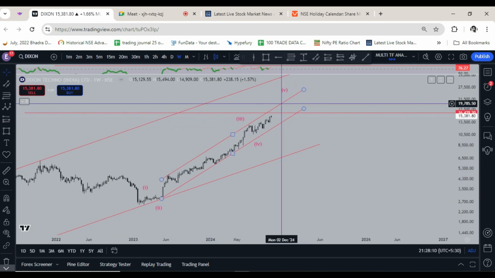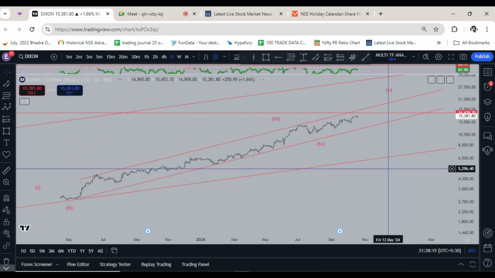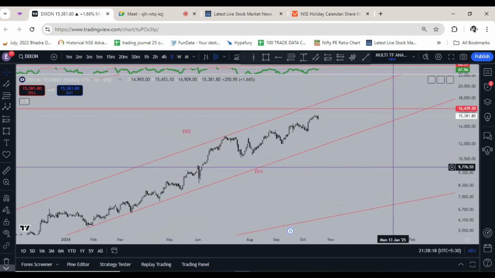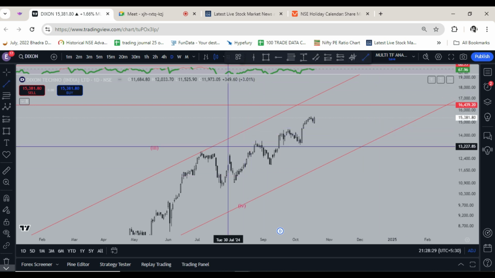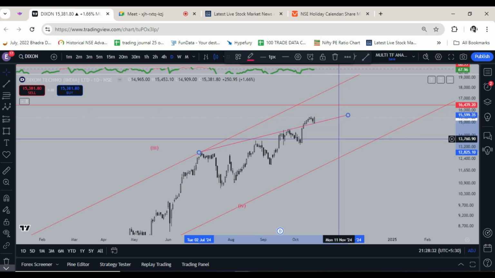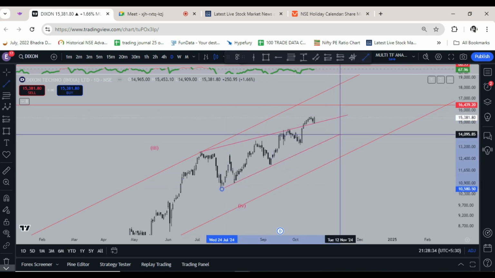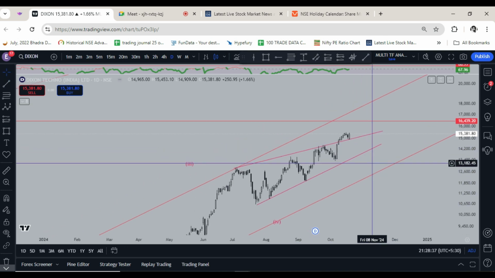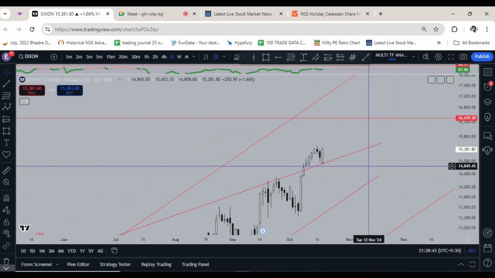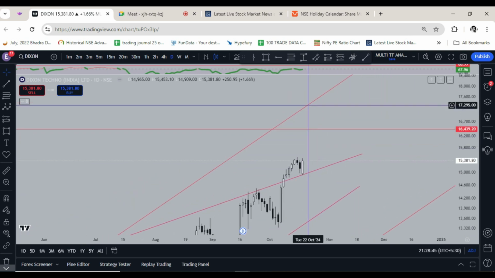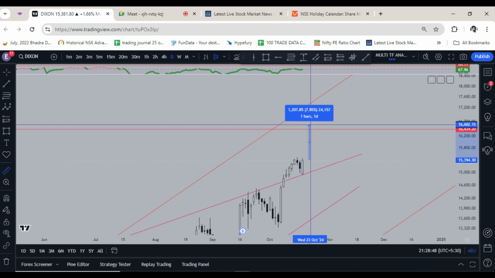Now it can keep moving higher because this channel is quite broad. So if you have a position, you can keep trailing it. If you are making a new position here, then you can simply trail it with a stop loss. Breakout is good, there is no doubt, and you have to be careful about the results. When are the results out? Because it may move till the result date and then get dumped on the result day, because results may not be as per the valuation.